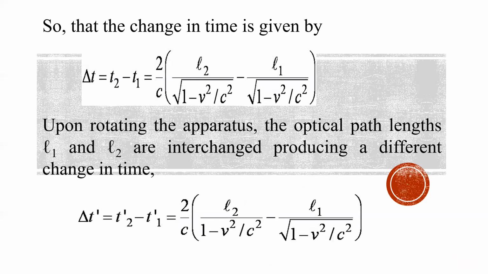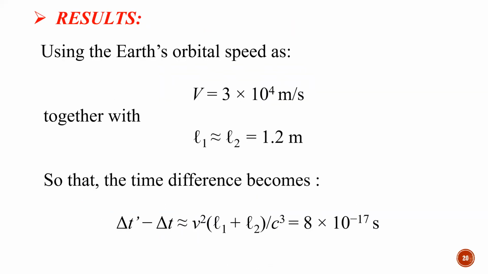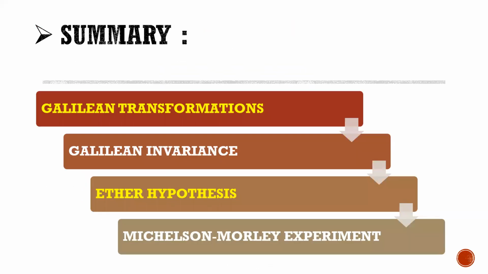I'll use the whiteboard and analyze this equation in the next class. So finally we have done Galilean transformations, Galilean invariance and the ether hypothesis. For the Michelson-Morley experiment, I have explained what interference is, how two waves interfere, and how we get bright fringes and dark fringes, maxima and minima. I'll explain in detail in the next class.